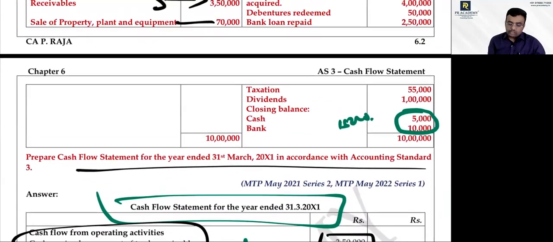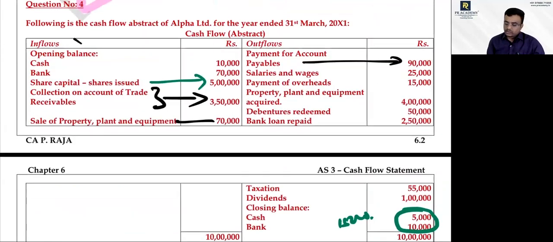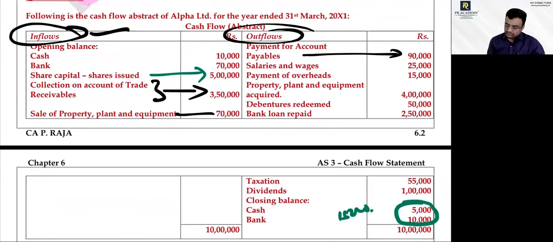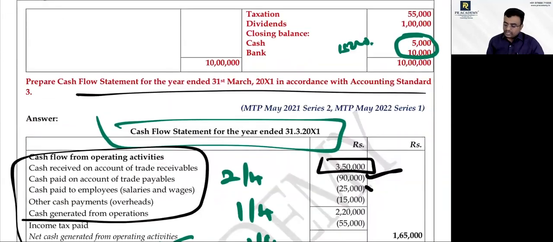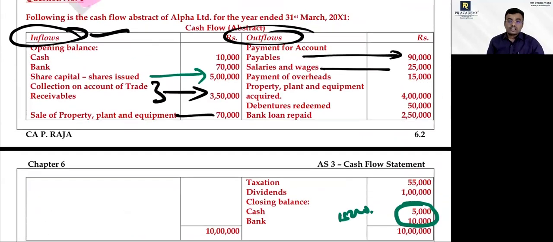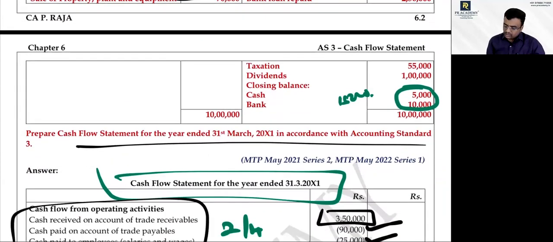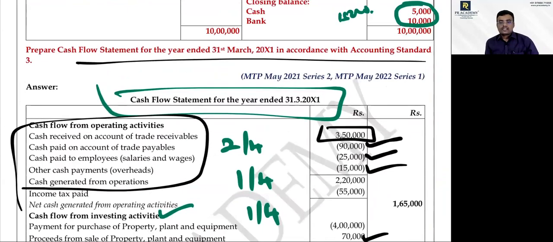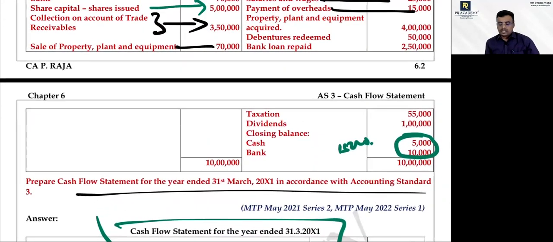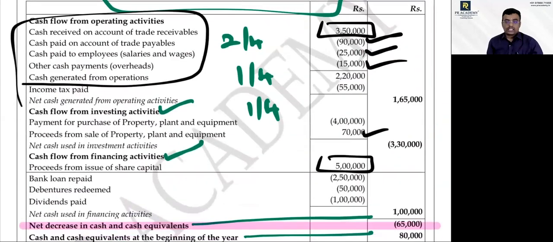These are inflows or positive, these are outflows or negative. Salary and wages: operating activity. Payment of overheads: operating. Next, property purchased: investing activity. Cash outflow. Positive or negative? Negative. So negative 4 lakhs.